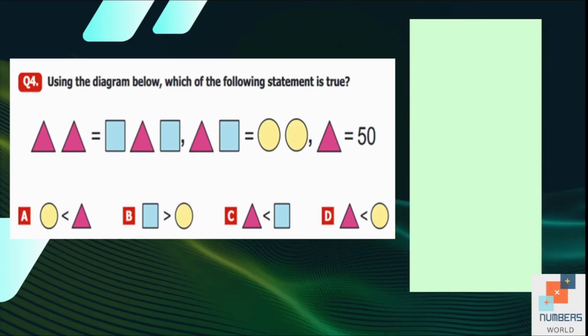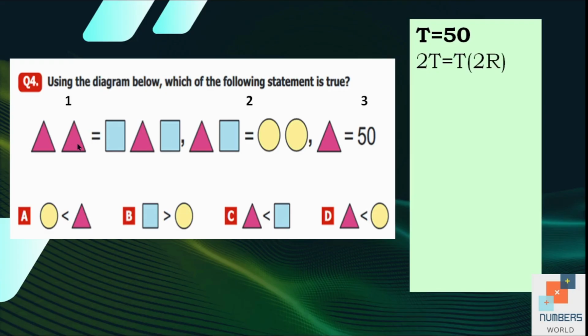Question number 4, using the diagram below, which of the following statements is true? So we can see 3 types of shapes are given to us: triangle, circle and rectangle. Triangle will be represented by T, circles by C and rectangles by R. So we can see that 3 equations are given to us. First of all, we will use the information given in the third one, that is triangle is equal to 50. Now let's see what information is given in the first one.